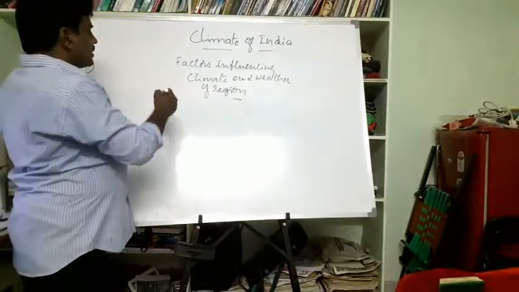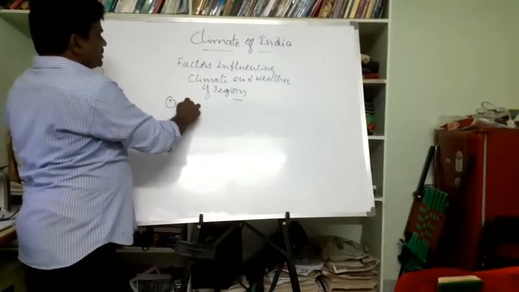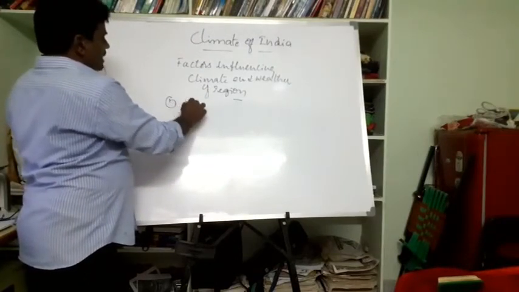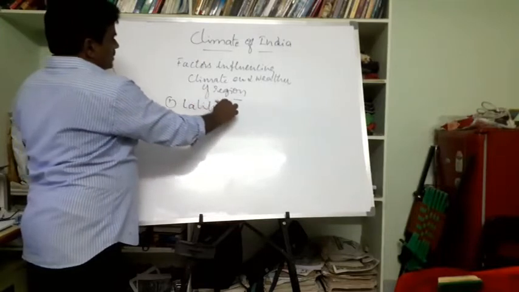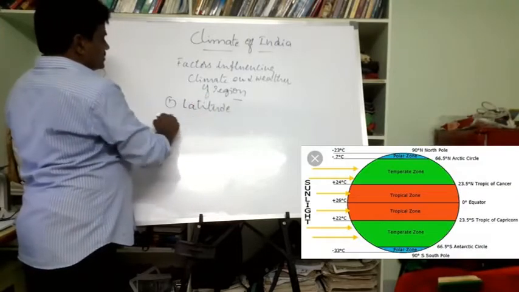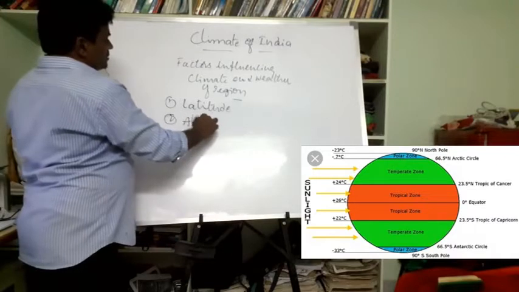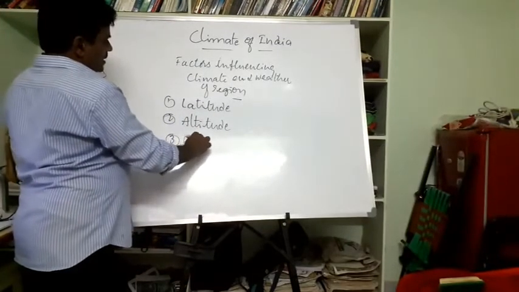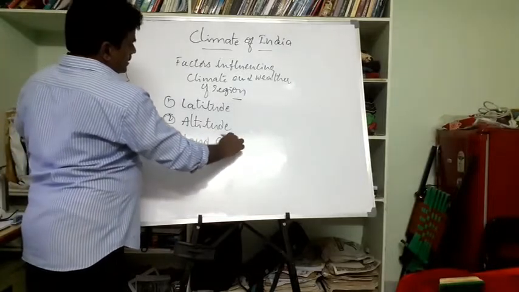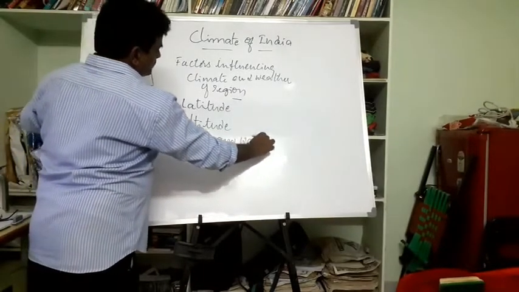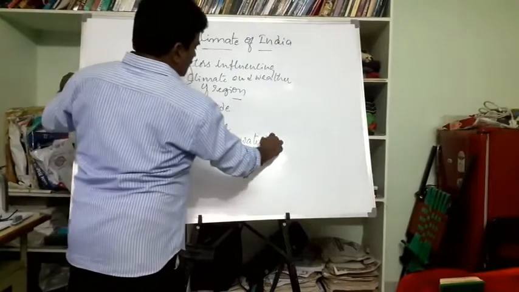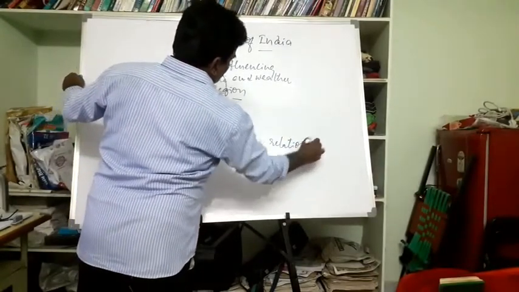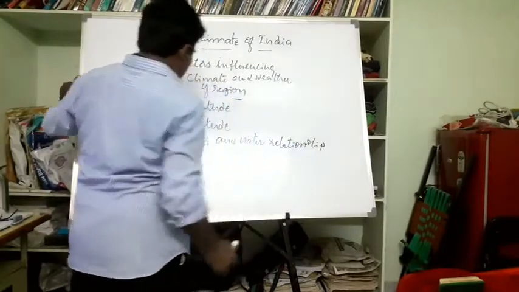Look at this. There are four factors influencing climate and weather of a region. One is latitudes. Second one is altitude, and third one is land and water relationship.